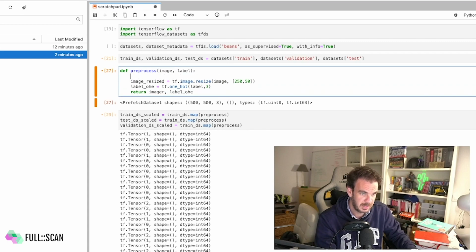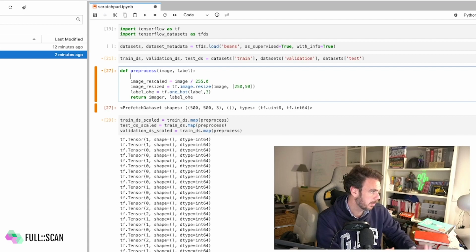Let's create another one, image rescaled. It will be as simple as image divided by 255. Okay, we got image resized, and then I think we also need to change the type of that.